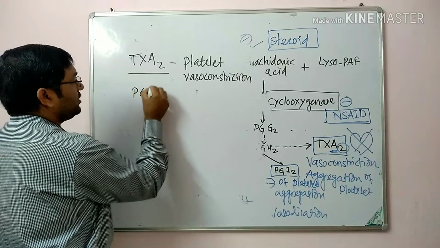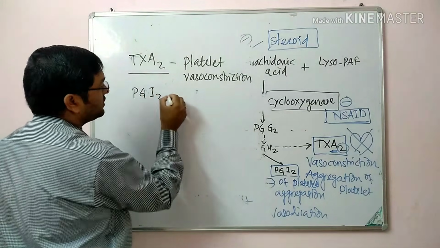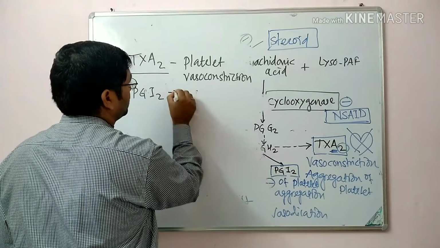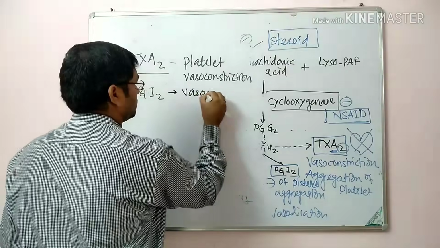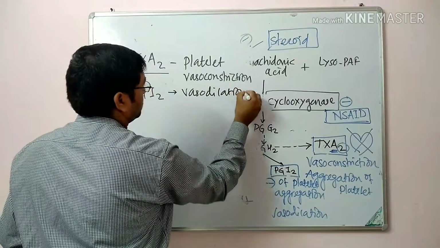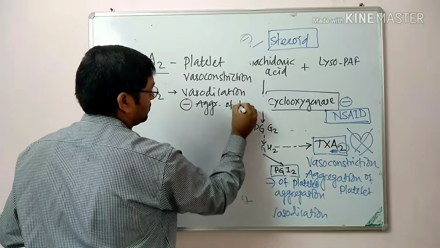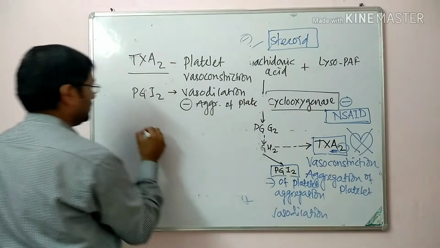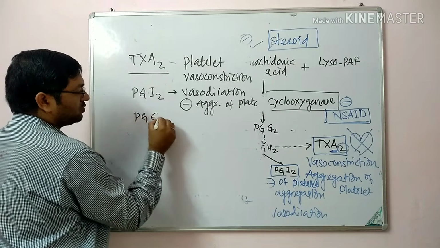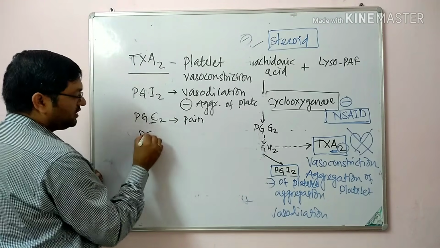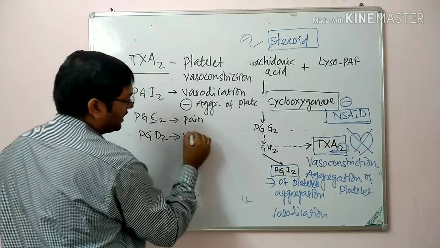Then PGI2 has exactly the opposite action to that of thromboxane. It is responsible for vasodilation and inhibits aggregation of platelet. Then PGE2 is responsible for the pain, or it is analgesic. Then PGD2 causes vasodilation.